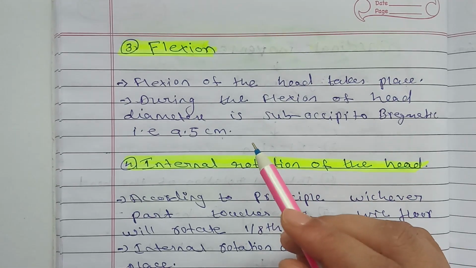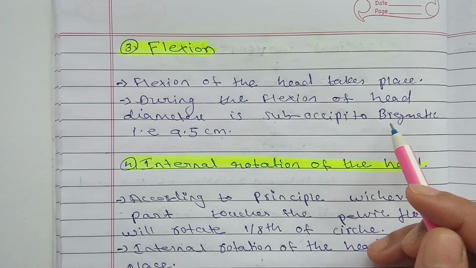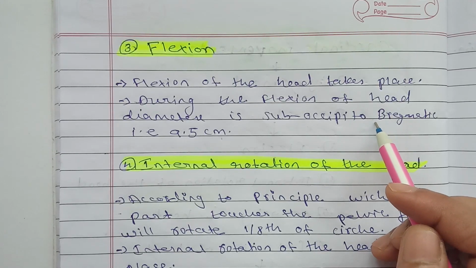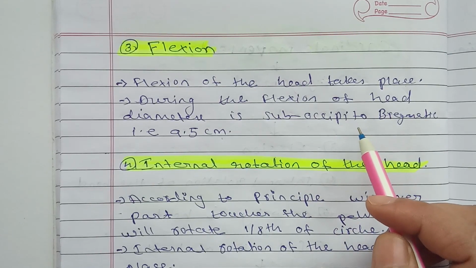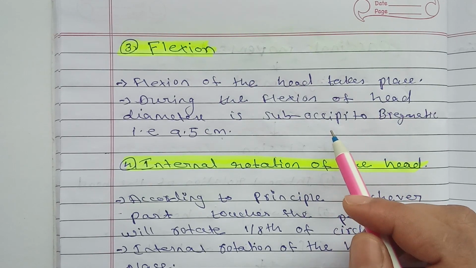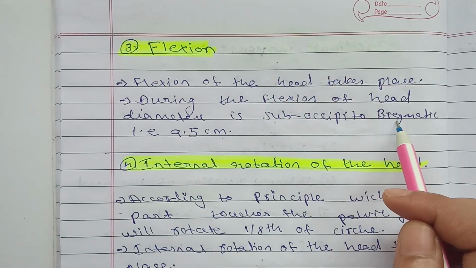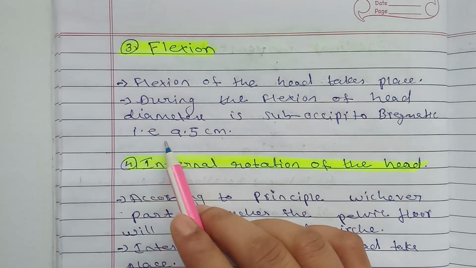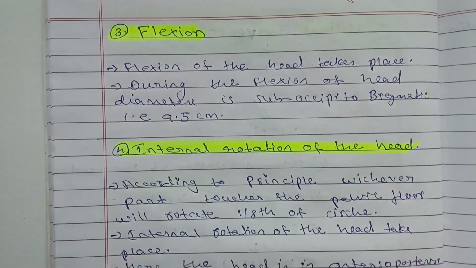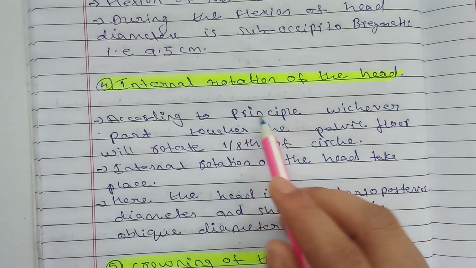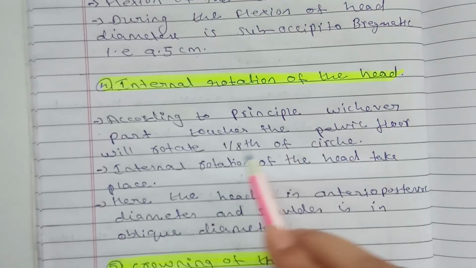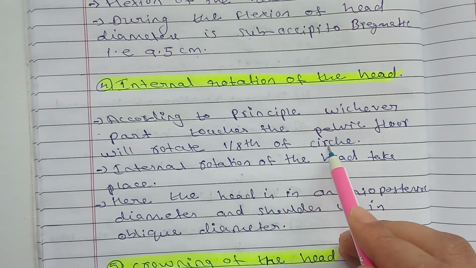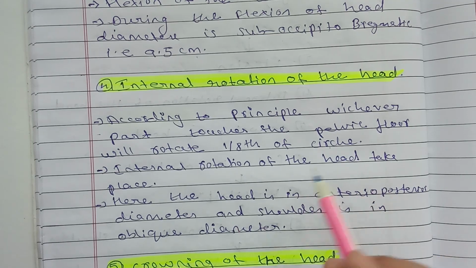Once the head is flexed inward, the bregma, the place where the sutures join together, will form the bregmatic diameter, that is 9.5 centimeters. After that, internal rotation of the head: according to the principle, whichever part touches the pelvic floor will rotate 1/8 of the circle. Internal rotation of the head takes place.